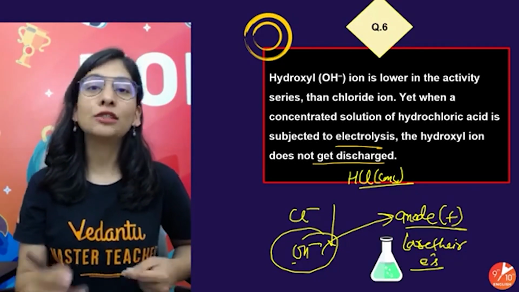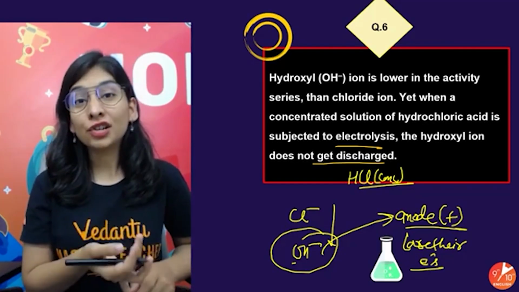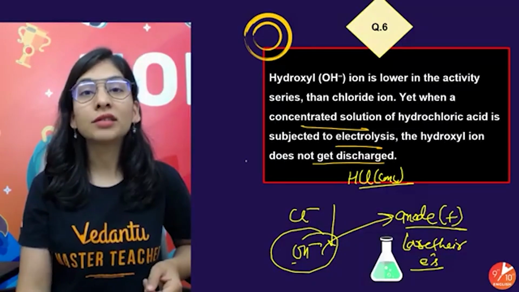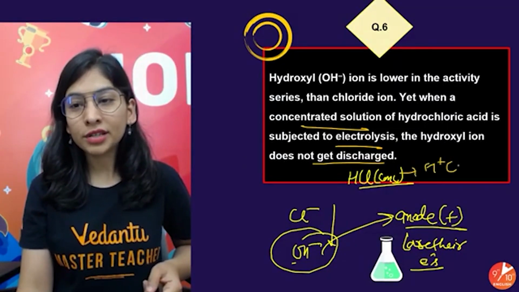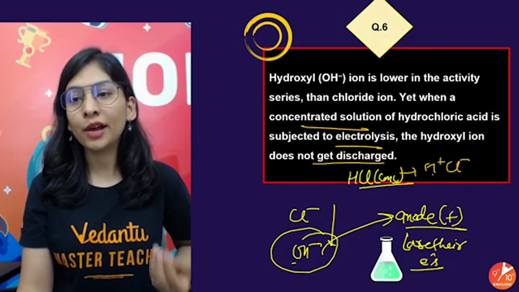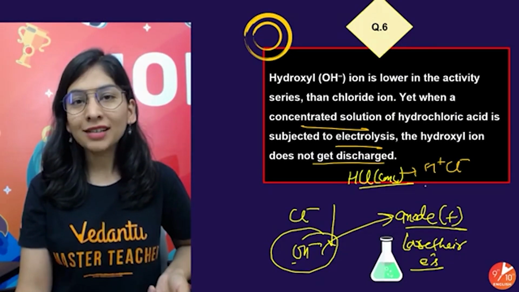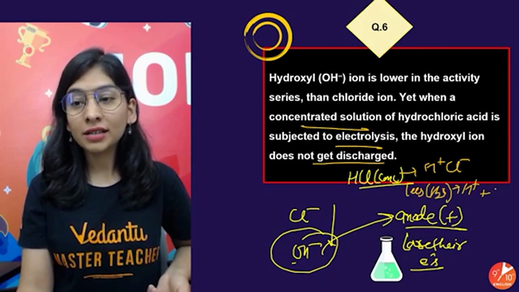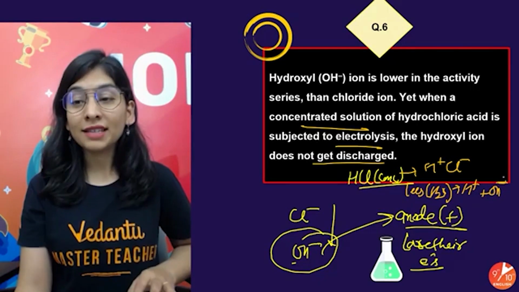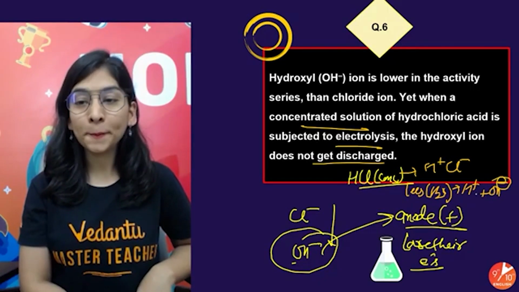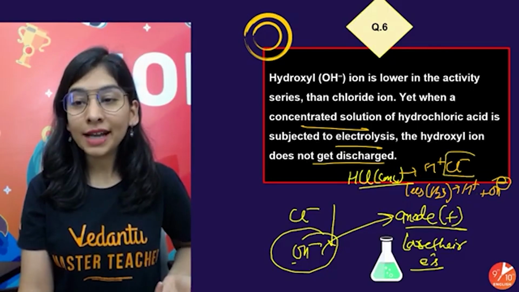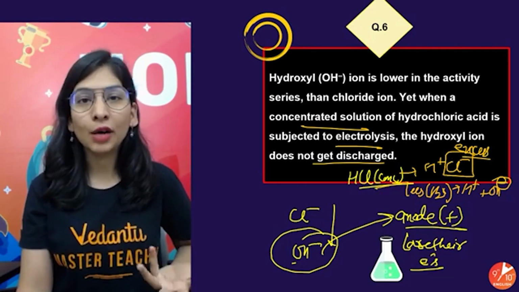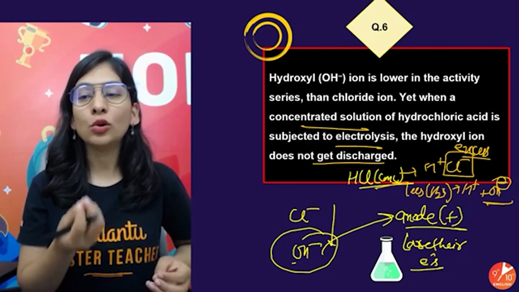Because, as I told you already, the concentration of your electrolyte also plays a very important role. As we are taking a very concentrated solution, it's going to dissociate as a strong acid, giving H ion and chloride ion. Water is in very less amount, so there is very little water to give H ion and OH ion. Now what we see is that chloride ion is very much in excess due to the concentrated solution, with a very high amount of chloride ion rather than a very low amount of OH ion.